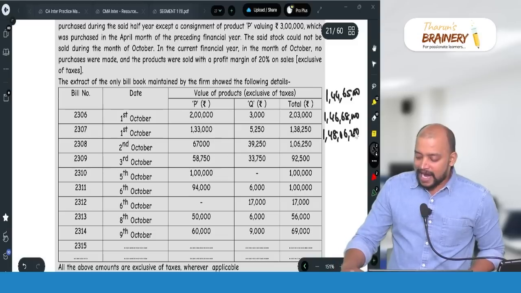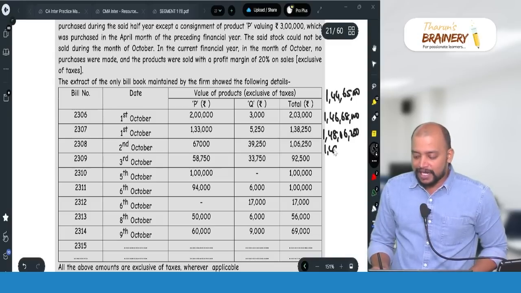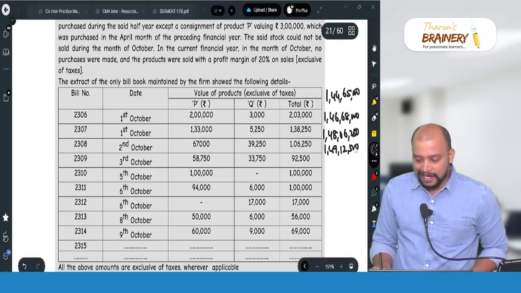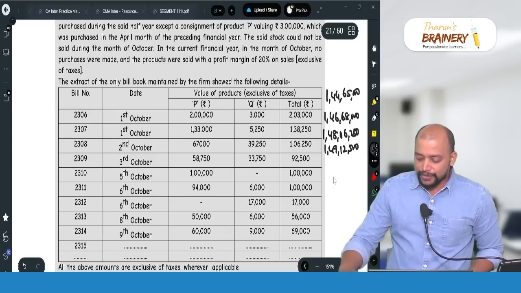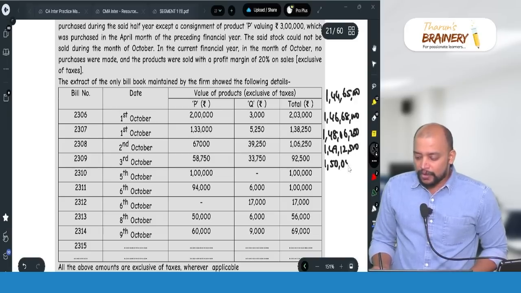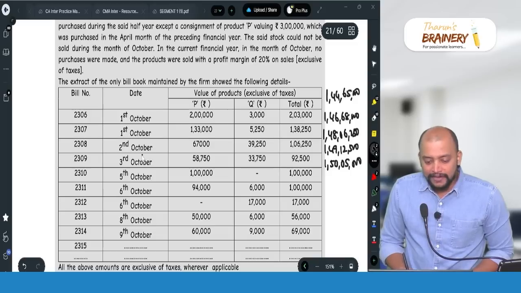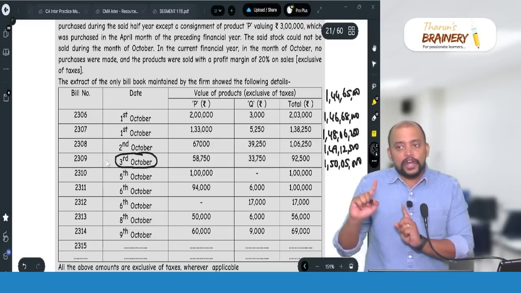Then again add 1 lakh 6,250. That is 1 crore 49 lakh 12,500. So plus 92,500. So that is exactly on this date we are crossing 1 crore 50 lakhs. Now 3rd October we are crossing from composition scheme to normal scheme.